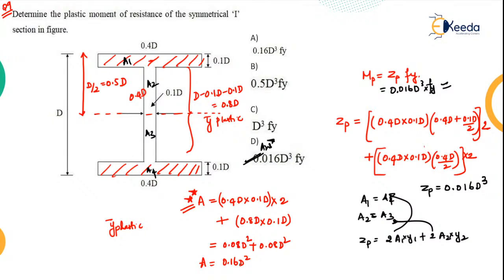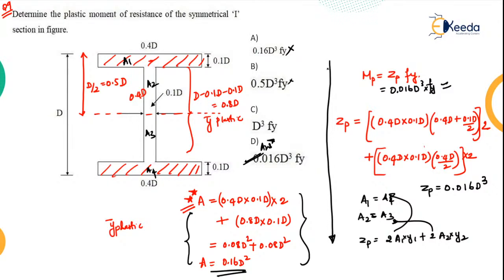See, in order to confuse, I wanted to show you what he has given, that's why I calculated the total area. If you calculate the total area and just multiply it with Fy, that will not be the correct answer. If you calculate the depth with the total area, that also will not be correct. So this is the procedure which you have to follow in order to calculate the plastic section modulus if you have an I section. So that's your problem number 9.